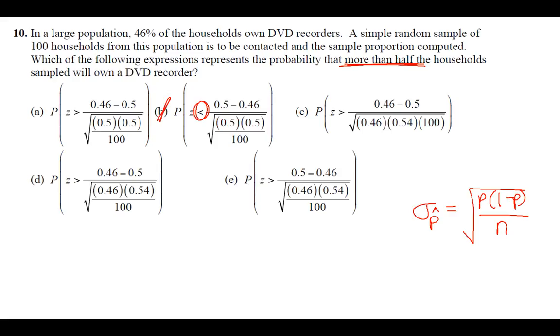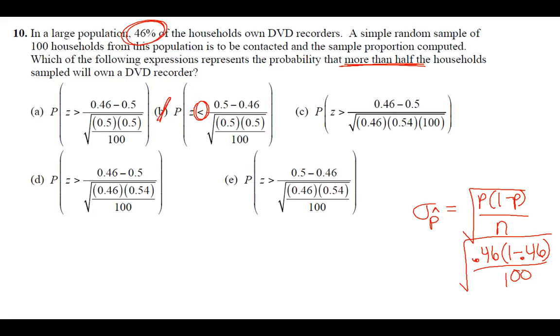At this point, all we're looking at is, did they put the top in order correctly? Observation minus mean. So we're doing more than half, so our observation needs to be the half, and then the mean of the population. Remember that on our formula sheet, it says the center of your sampling distribution of proportions is equal to just the proportion of the population itself.